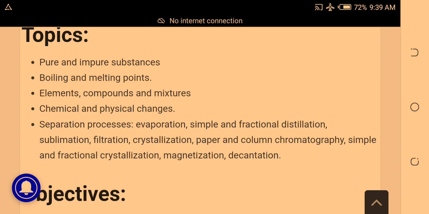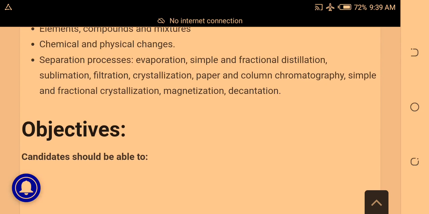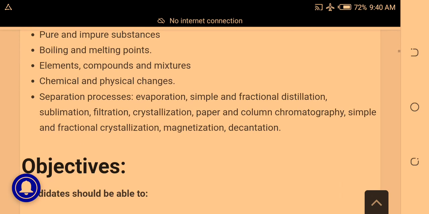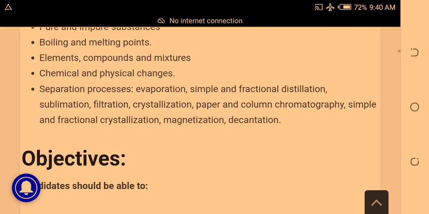Under the particular separation process, you might need to pay attention to evaporation, simple and fractional distillation, sublimation, filtration, crystallization, paper and column chromatography, simple and fractional crystallization, magnetization and decantation. These are the subtopics under the first topic, which is separation of mixtures and purification of chemical substances.